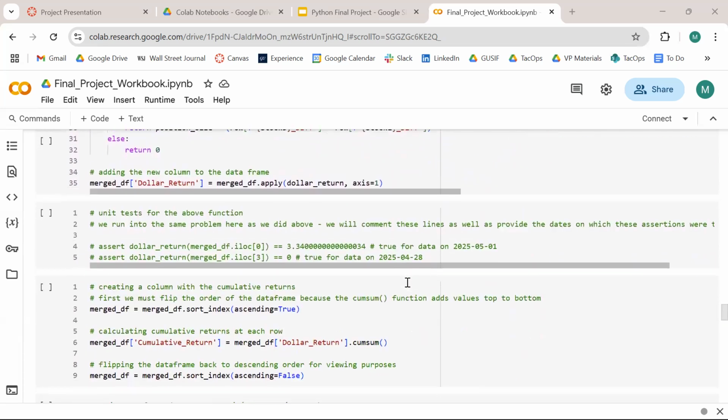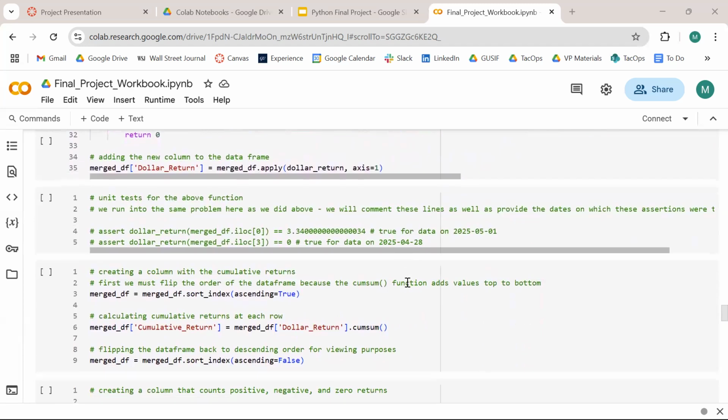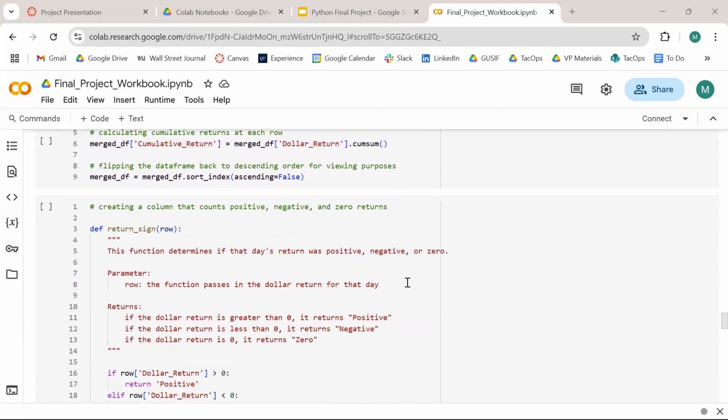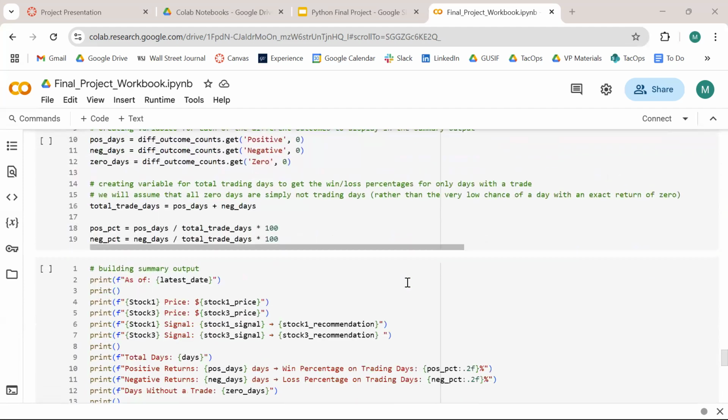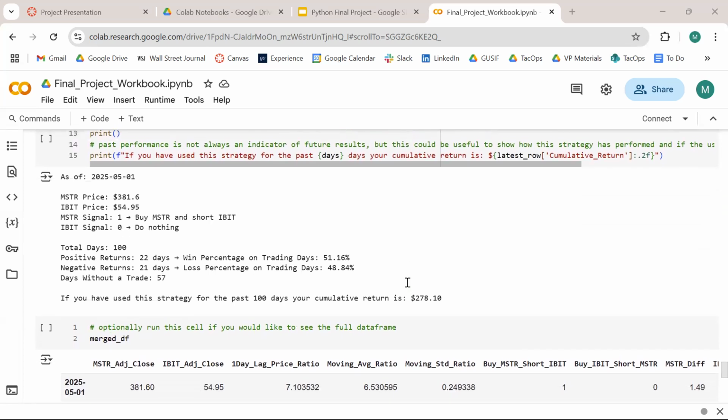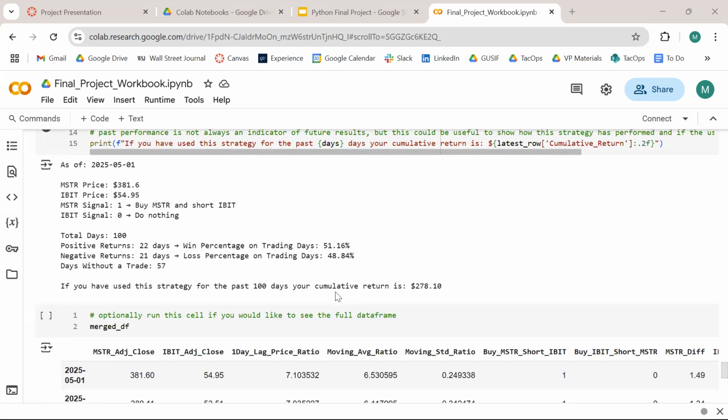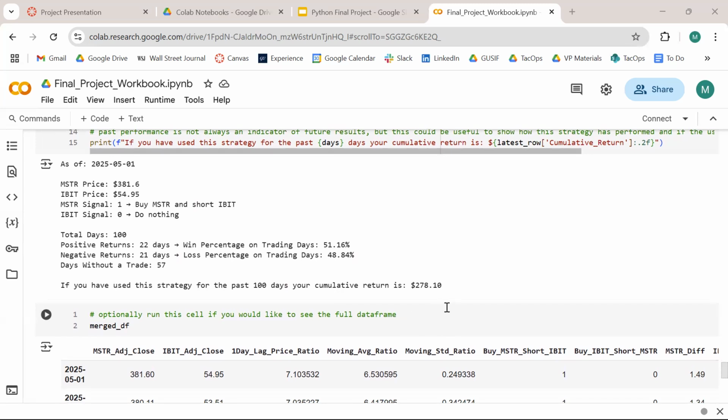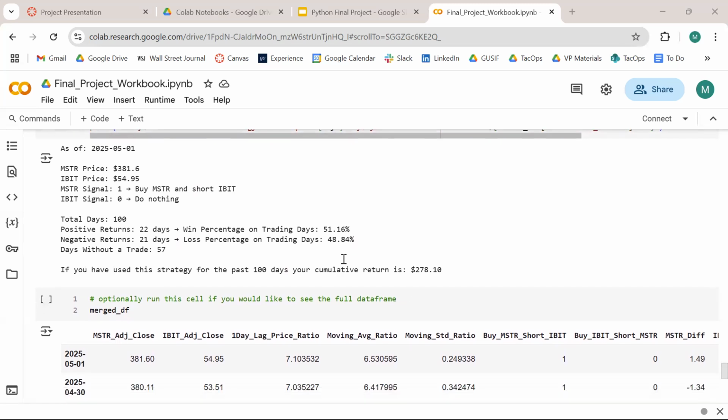And after calculating that return, we also did a cumulative return column, which allows you to see exactly what your total return is if you started day one, to where you are right now. Just to finish up, here's our summary output. You're going to get prices of both stocks. You're going to get what your buy signal is. Should I buy? Should I short? Should I do nothing? And then we also did a section here on all your returns, your win percentage on trading days, your loss, and your cumulative return. So for this example, we had a cumulative return of almost $208.